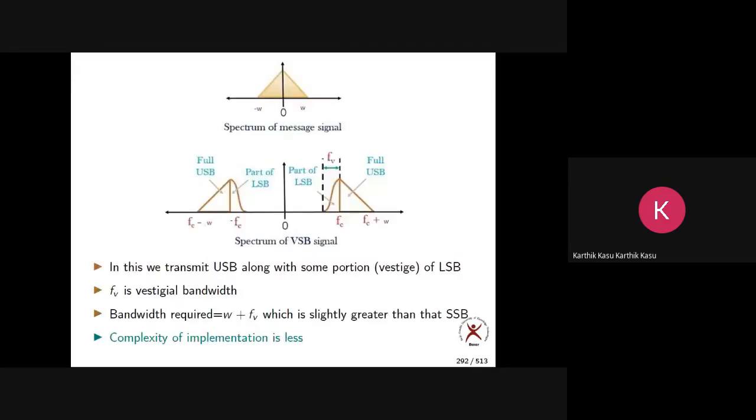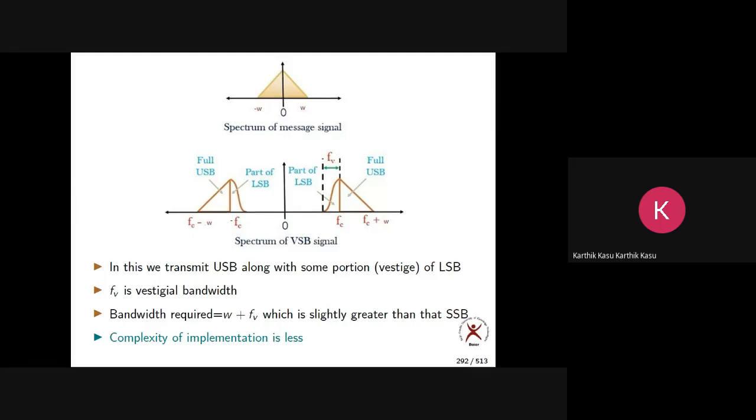So far we can say that for video, VSB is most suited. For speech, what is the most suited? SSB. Why? Because it has some gap between the two sidebands, so it is very easy to design and implement.